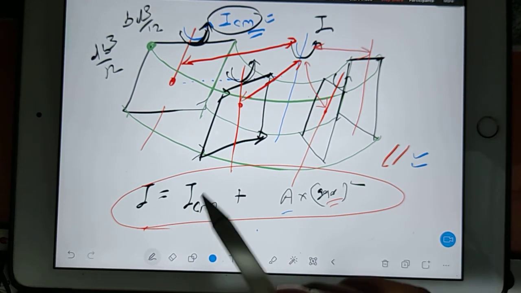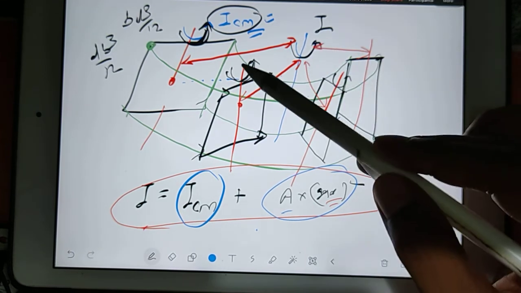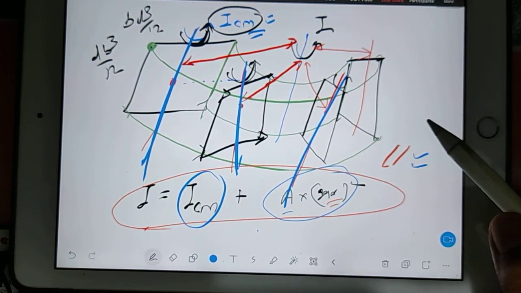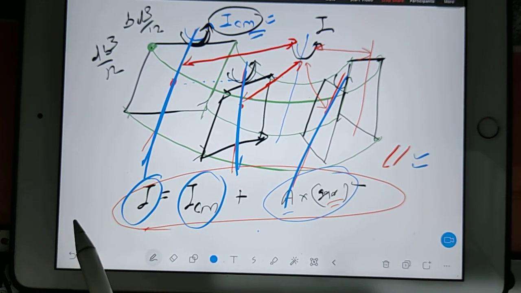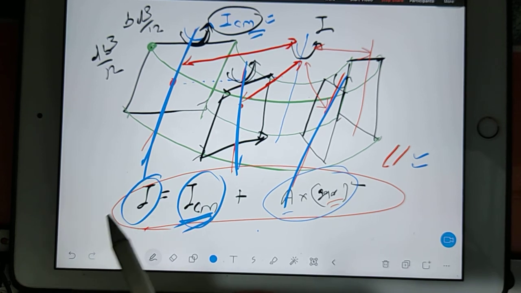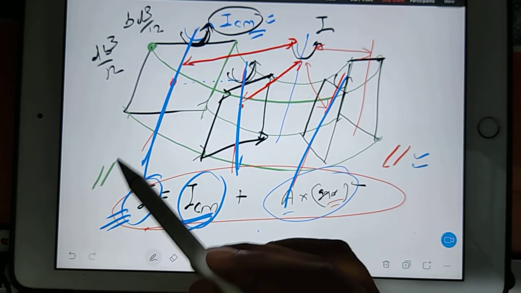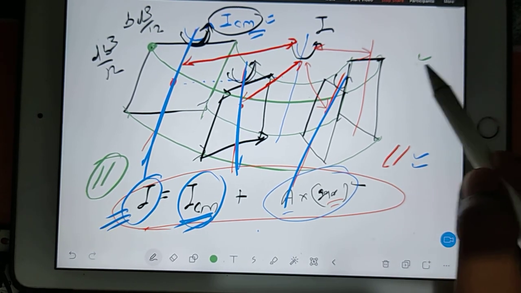Where can you apply this? When both the axes are parallel to each other. The known axis which is passing through the center of mass must be known, and you are going to find out the unknown axis. So your known axis and your unknown axis are both parallel to each other. That's why you say parallel axis theorem. Okay, so this was about moment of inertia.